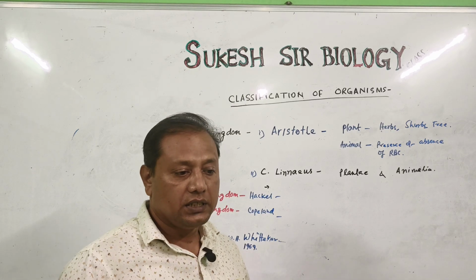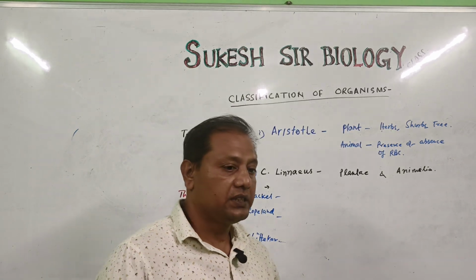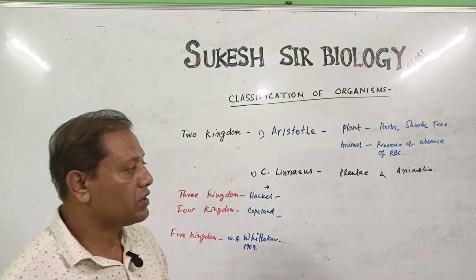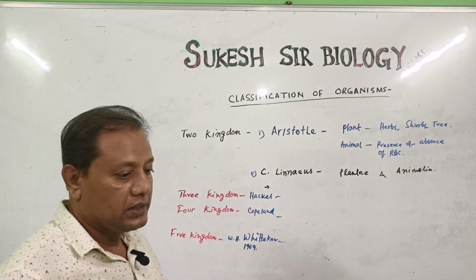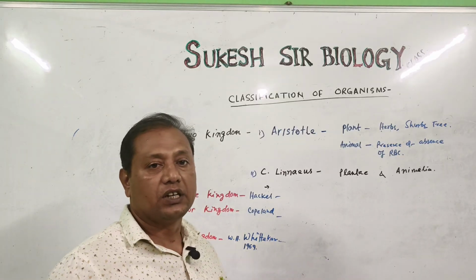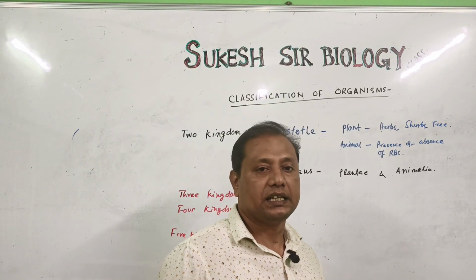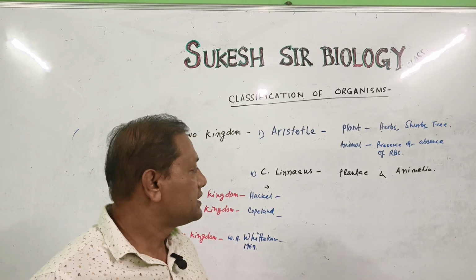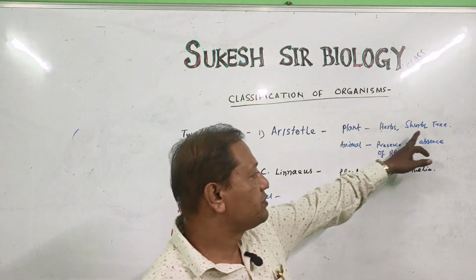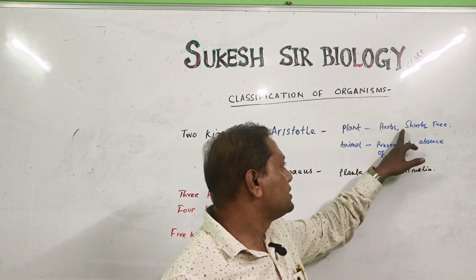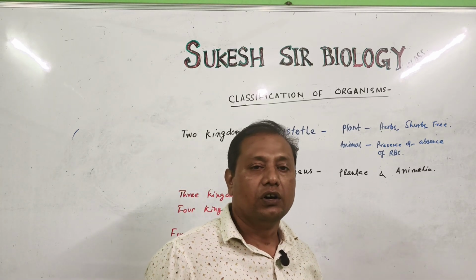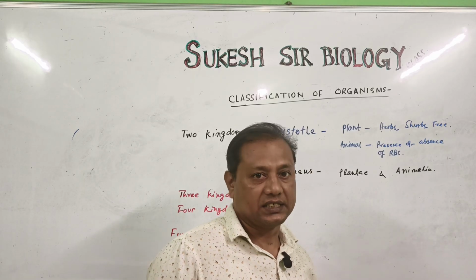So if you study biological classification, the first systematic classification of organisms was done by Aristotle. Aristotle classified organisms into plants and animals. For plants, he considered herbs, shrubs and trees. The classification was done on the basis of morphological characteristics.